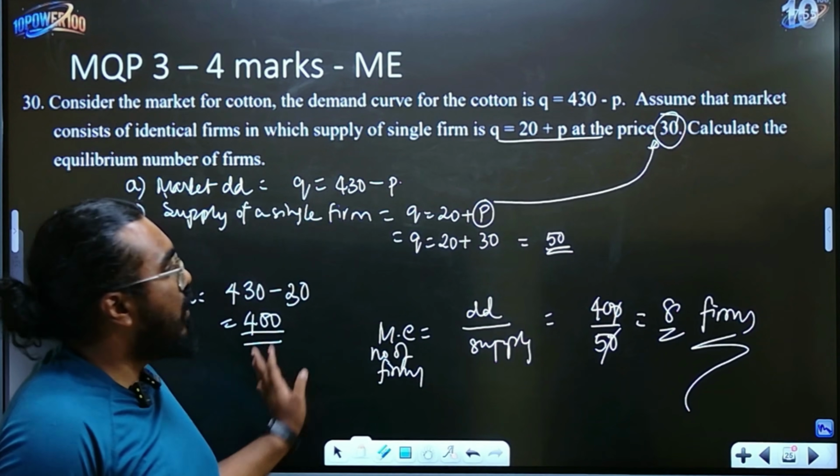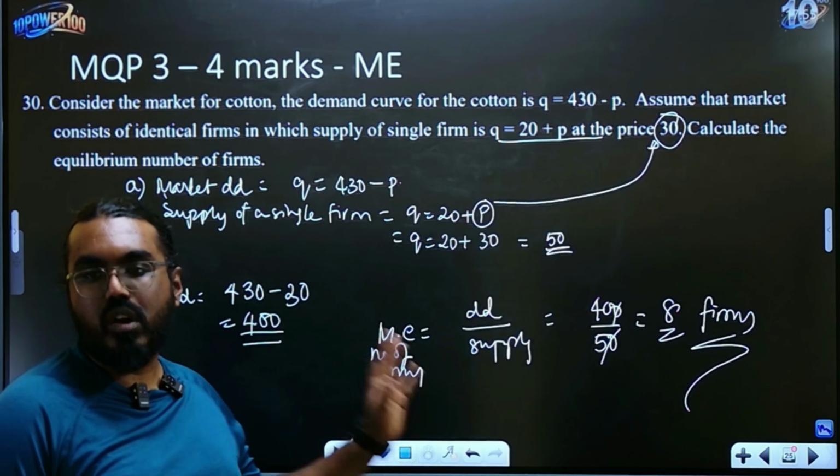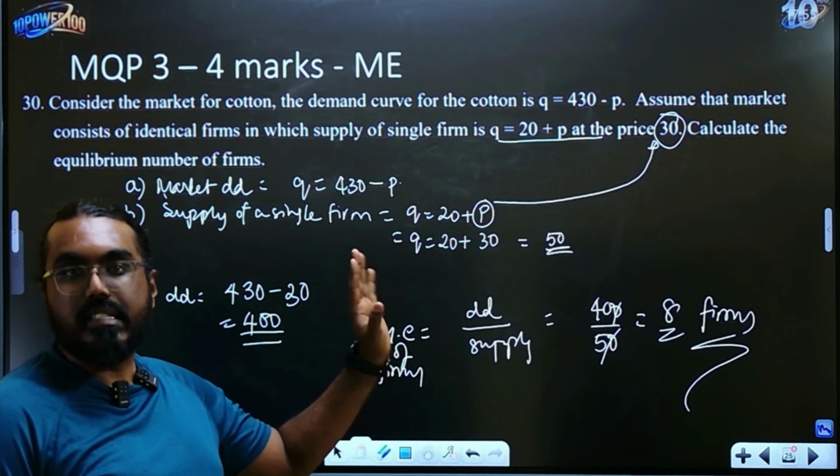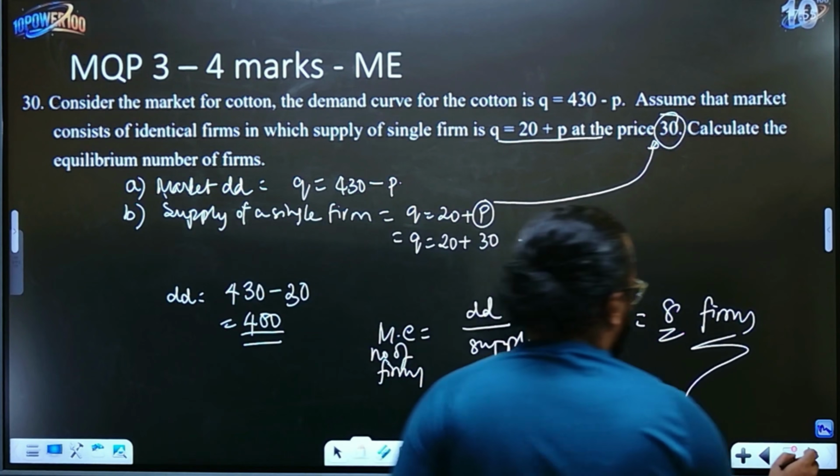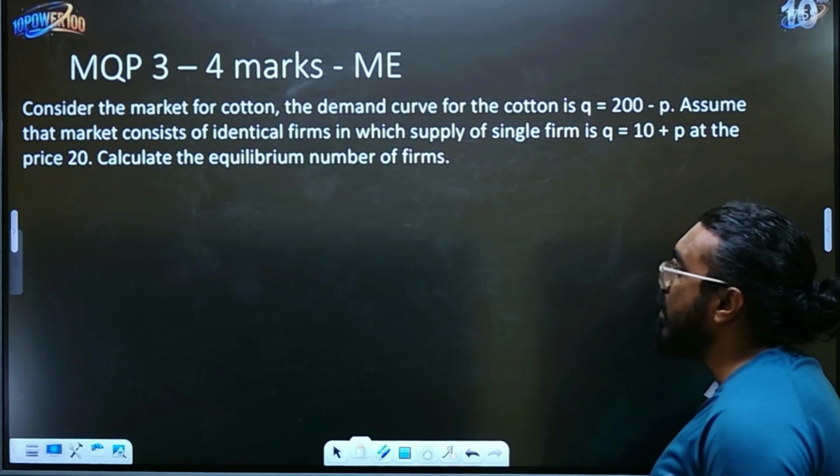So that's your answer. Again, very simple. As long as you are able to follow the steps, you should be able to solve this question without any problem. Again, we have a similar question from your question bank.